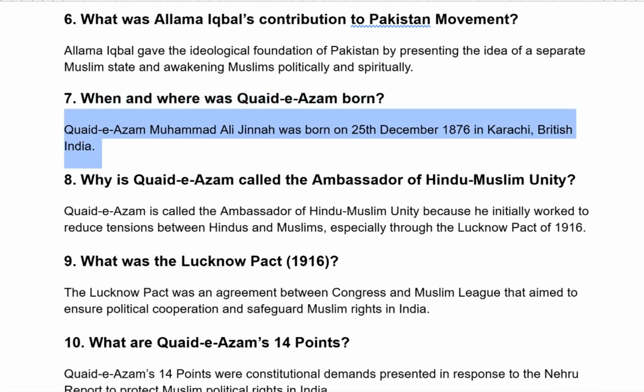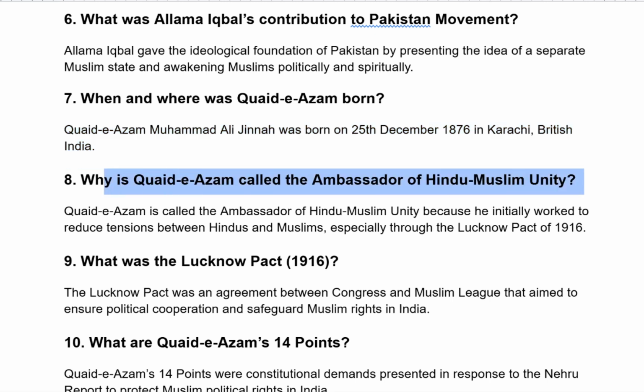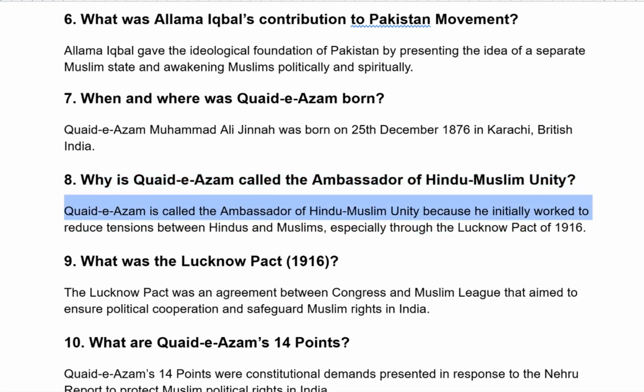When and where was Quaid-e-Azam born? Quaid-e-Azam Muhammad Ali Jinnah was born on 25th December 1876 in Karachi, British India. Why is Quaid-e-Azam called the ambassador of Hindu-Muslim unity? Quaid-e-Azam is called the ambassador of Hindu-Muslim unity because he initially worked to reduce tension between Hindus and Muslims, especially through the Lucknow Pact of 1916.